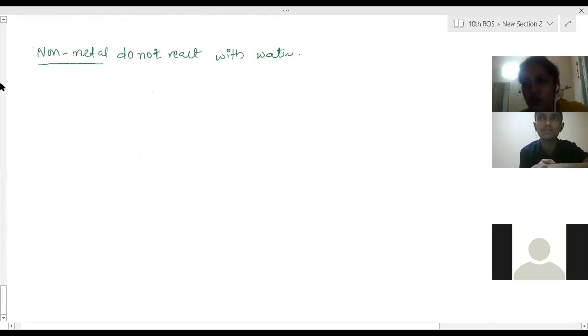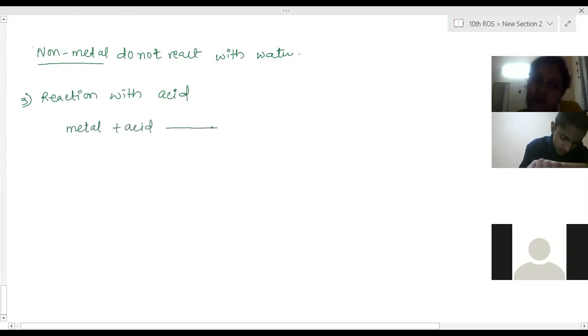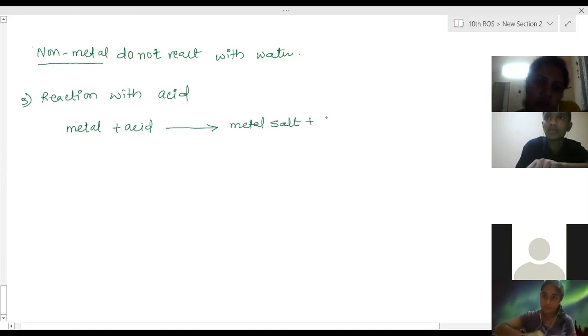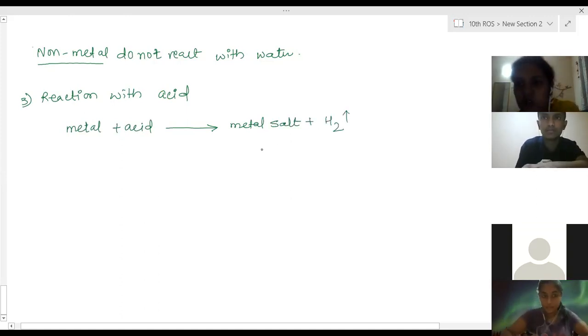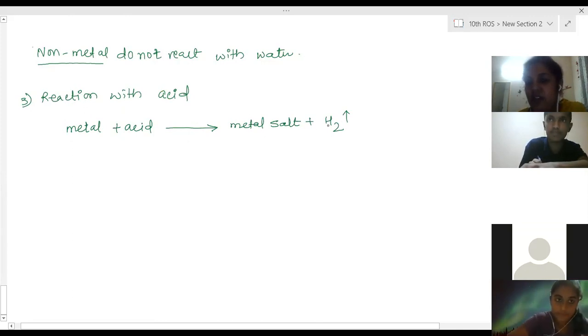Remaining two reactions you already have learned. That is the third reaction, with acid. So reaction with acid: metal reacts with acid and produces metal salt, and hydrogen gas is again given out. Any metal when it combines with acid gives out the metal salt and the hydrogen gas.